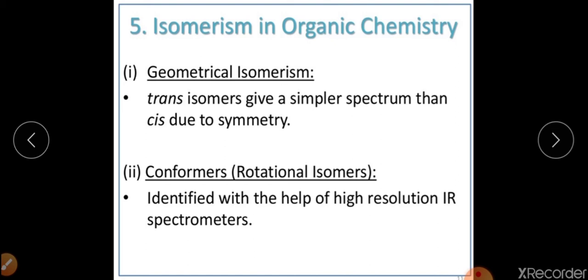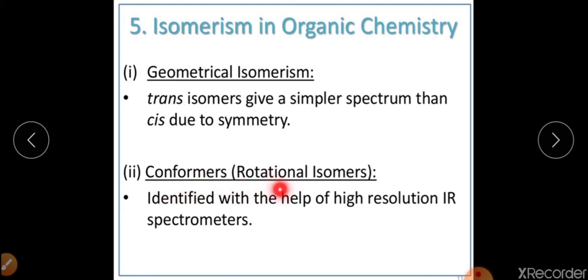If I am particularly talking about RCH=CHR, either cis form or trans form, we can have different peaks, and we can easily say that trans isomers give a simpler spectrum in comparison to cis, and this is because of the symmetry present in the trans.